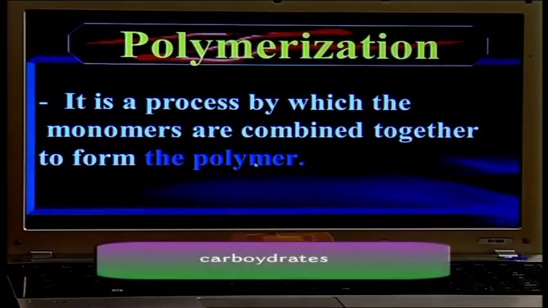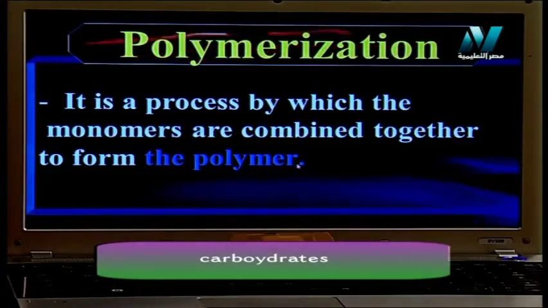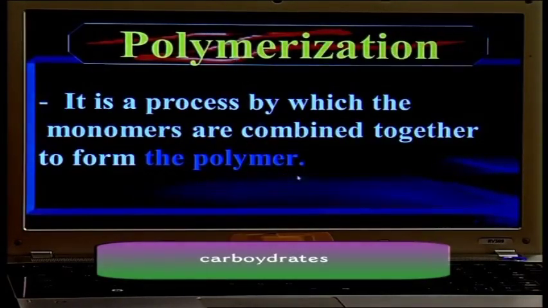The difference between the 3 words: the large size molecules, we call it polymers. Polymers made of a group of monomers. The process that combines monomers together to form a polymer, we call it polymerization.